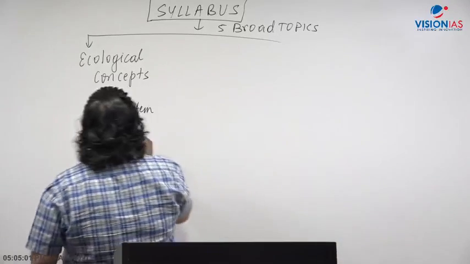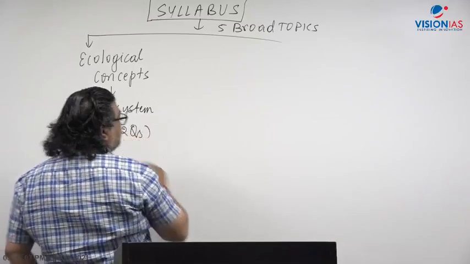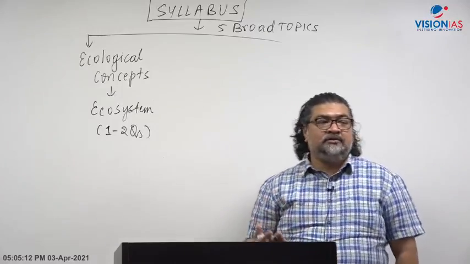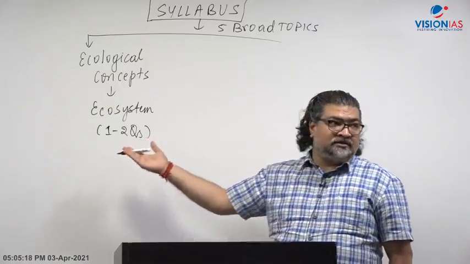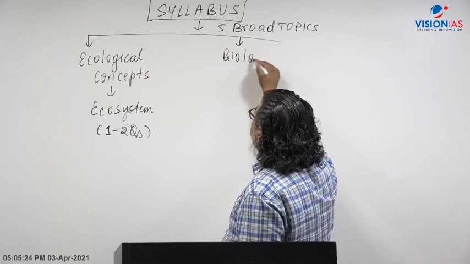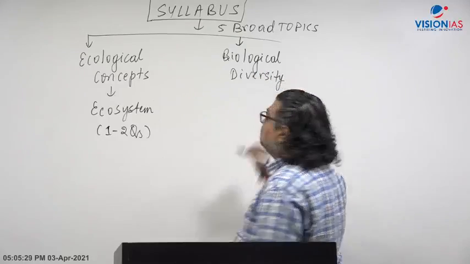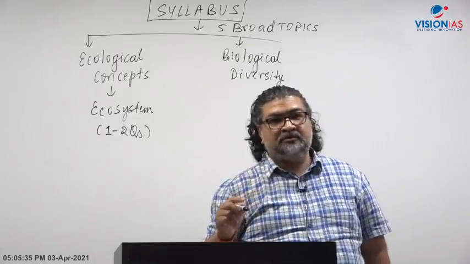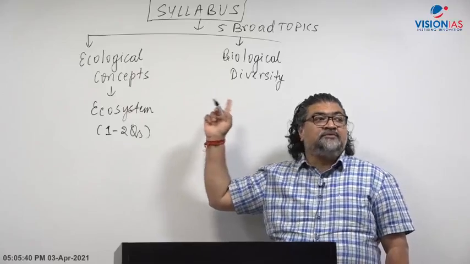If you just review the previous year question paper, hardly 1 or 2 questions have been asked in the exam. In the prelims exam, multiple choice questions, 1 or 2 questions will be there. On food chain, food web, there have been questions in the years 2011, 12 and 13, 14. But now the UPSC is not asking such questions. Now what is important for the examination is this one: biological diversity and the biodiversity topic. Nowadays, in the past 5 years of examinations, you'll find continuously UPSC has asked questions on biological diversity. Biodiversity becomes a very important topic.